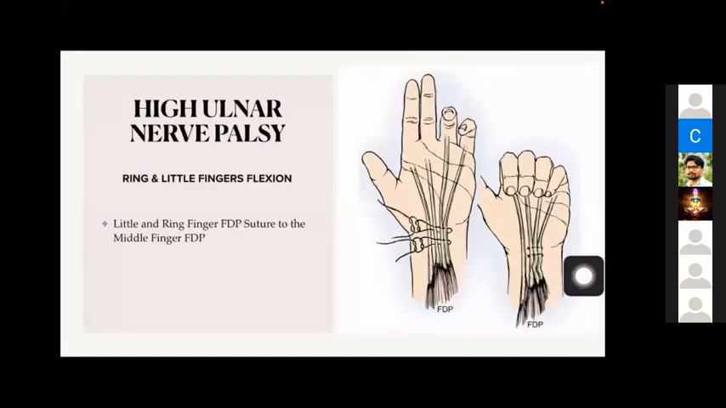Then in high ulnar nerve palsy, the long flexors, FDS and FDP, will be paralyzed. FDP of the little finger and ring finger paralyzed. This will cause grip weakness. In such cases, side stitching of the middle, ring and little finger FDP is an option to provide proper flexion of the ring finger and little finger. So side stitching of FDP.